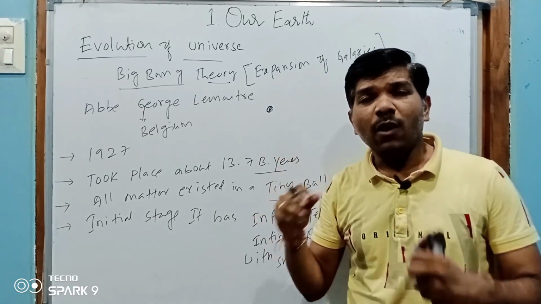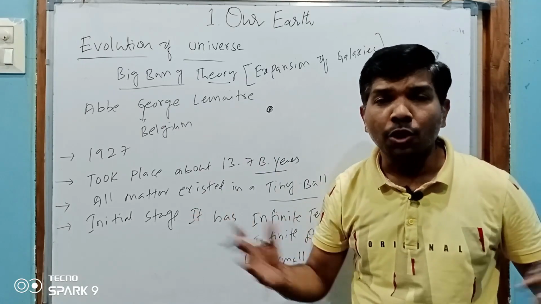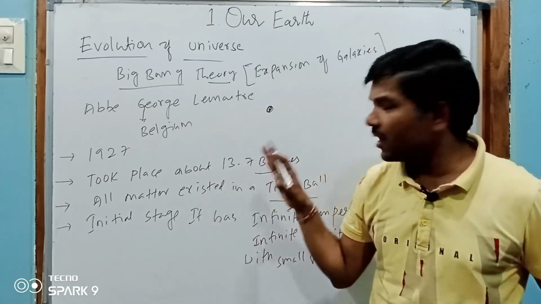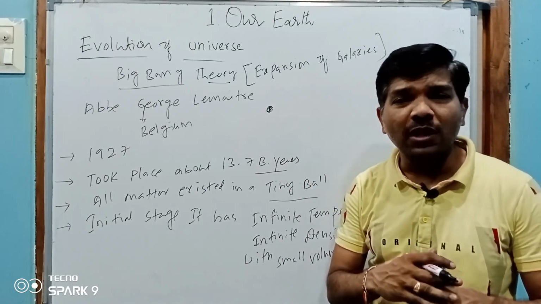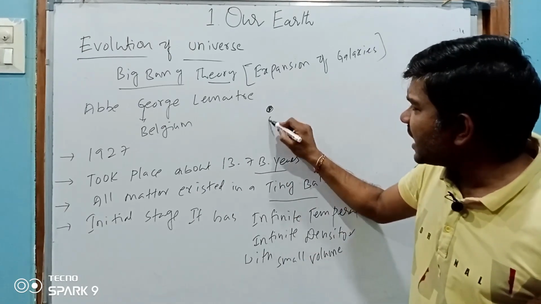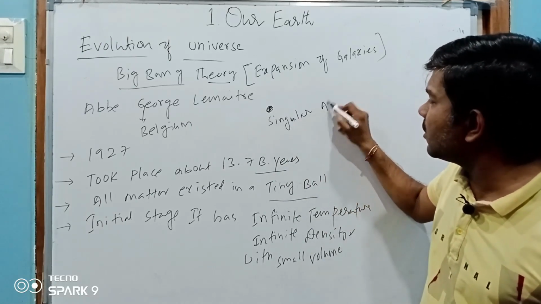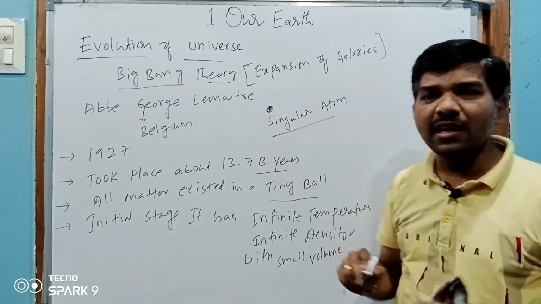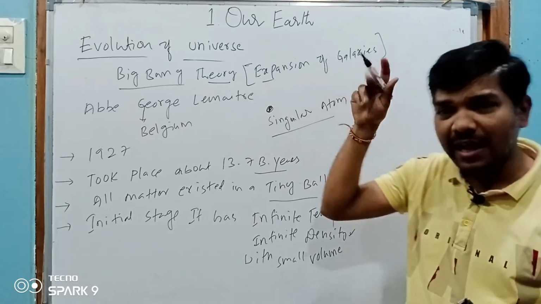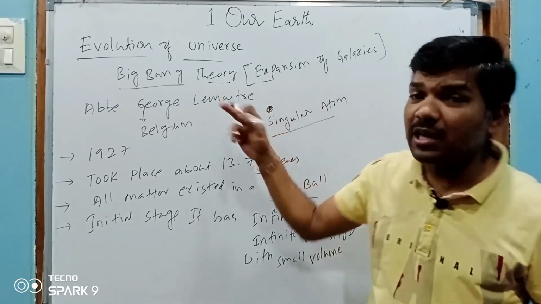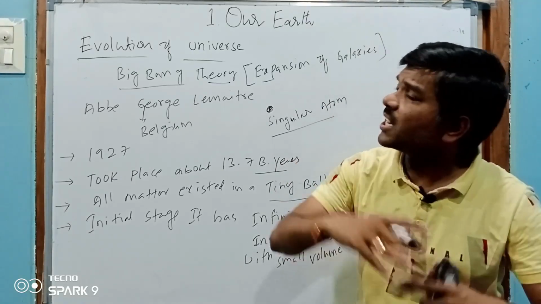This is a small ball. What happened? This small ball exploded very violently, a huge blast. Okay, like Happy Diwali. So the tiny ball exploded very hugely. It was a singular atom. The Big Bang theory is also called the singular atom theory, the expansion of galaxy theory, and the modern theory, because a singular atom created this universe.